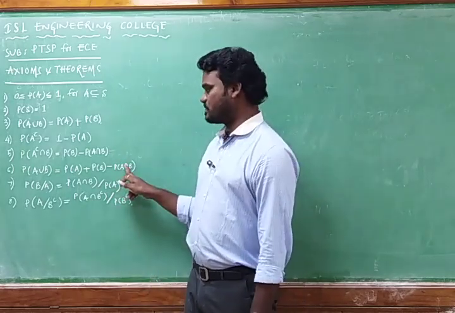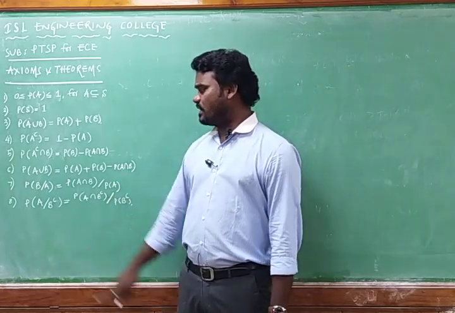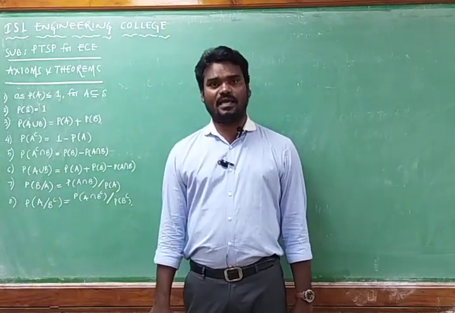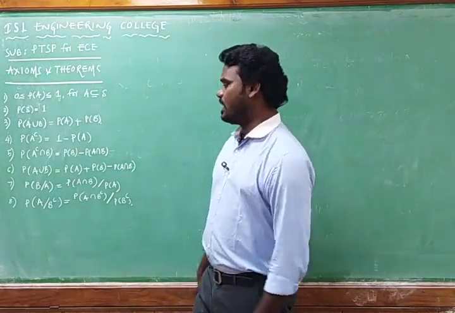We have discussed this. And the seventh one, the probability of B by A, or probability of A by B also.